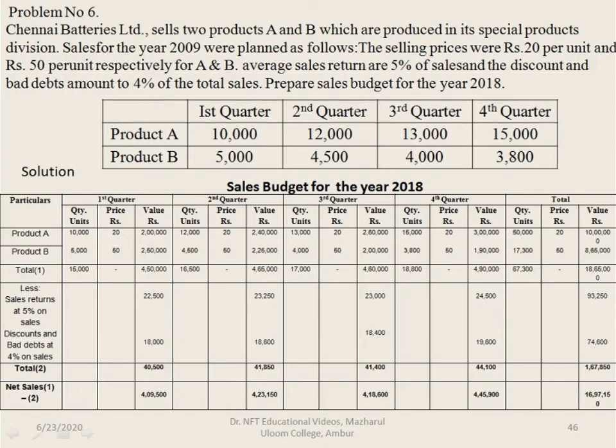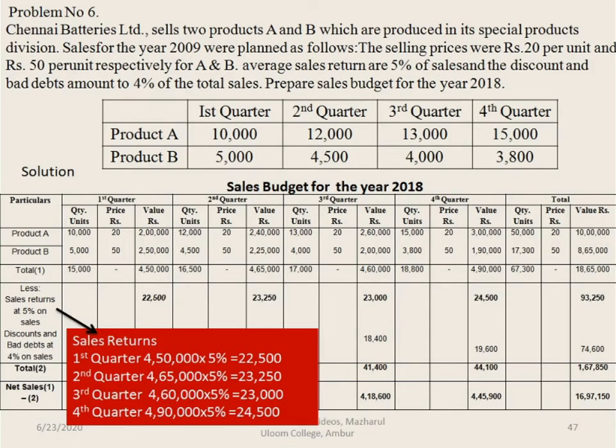They have given the details regarding the first quarter, second quarter, third quarter and fourth quarter. They've asked you to prepare the sales budget. Here in this question we are given the sales return as well as the discount and bad debts. So in case of sales return and discount and bad debts, we have to deduct. So we will see the problem step by step. First, for the product A and B, we'll prepare the sales budget like this.